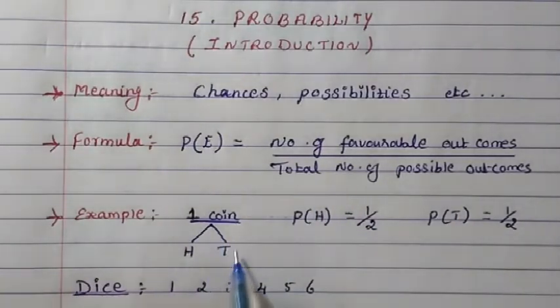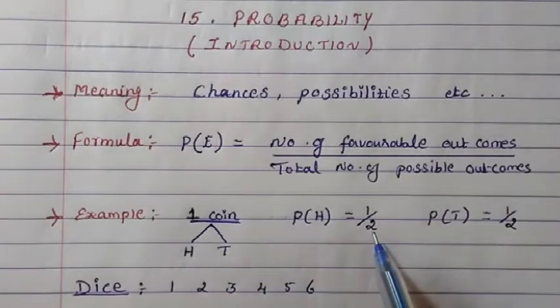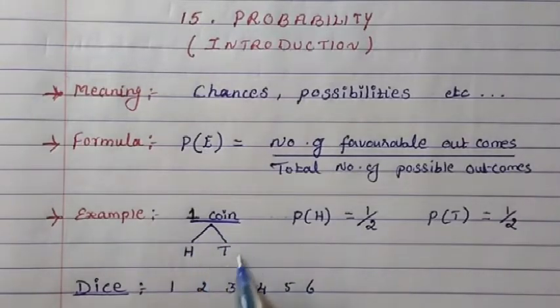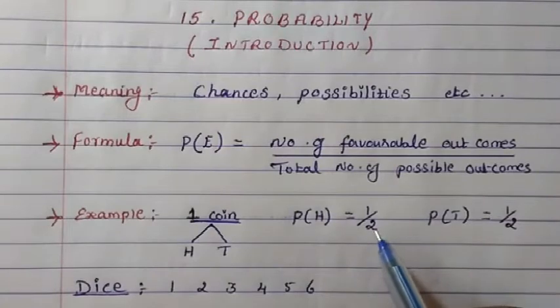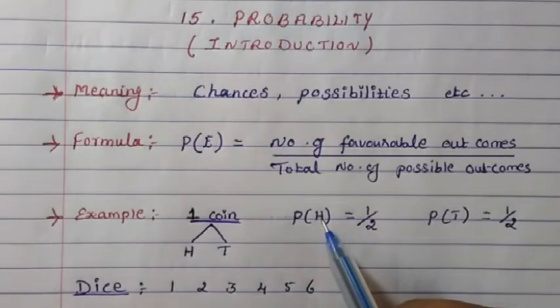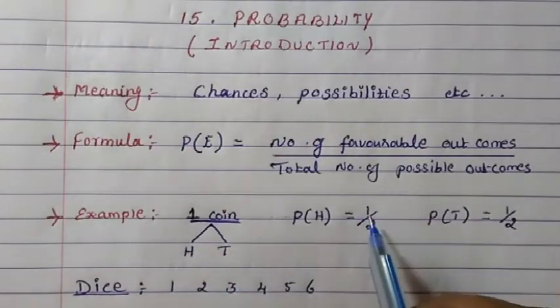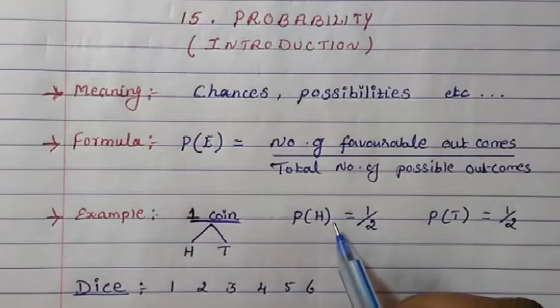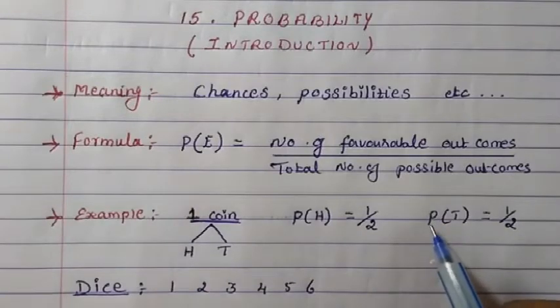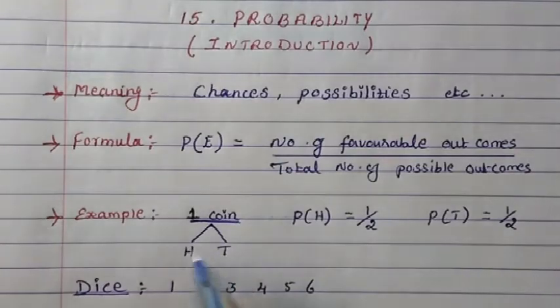Then what is the total number of possible outcomes here? The total is head and tail, so there are two possibilities. So the total number of possible outcomes is 2, either head or tail, but for head the favorable outcome is 1. Now the probability of getting tail: similarly, tail will come once.